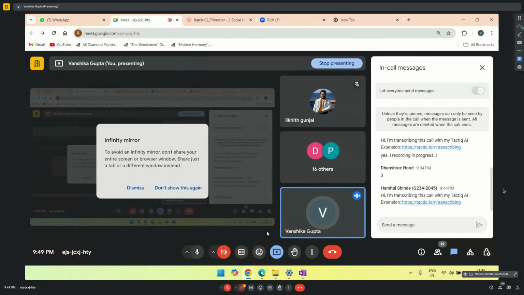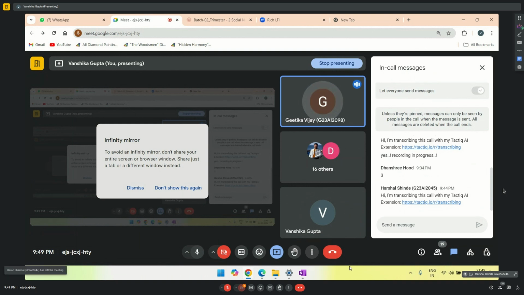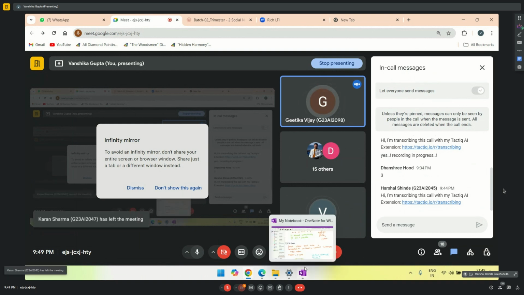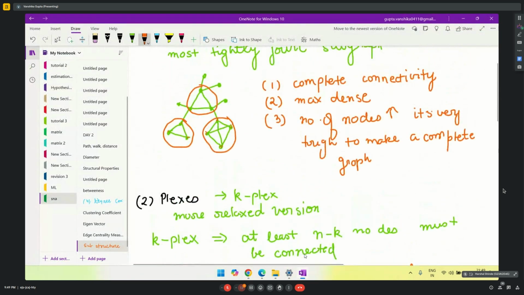Any other queries? These properties that we have discussed, this can exist in any graph, right? Yes. It's not necessary that it should be simple only, because these are basic properties of a graph.